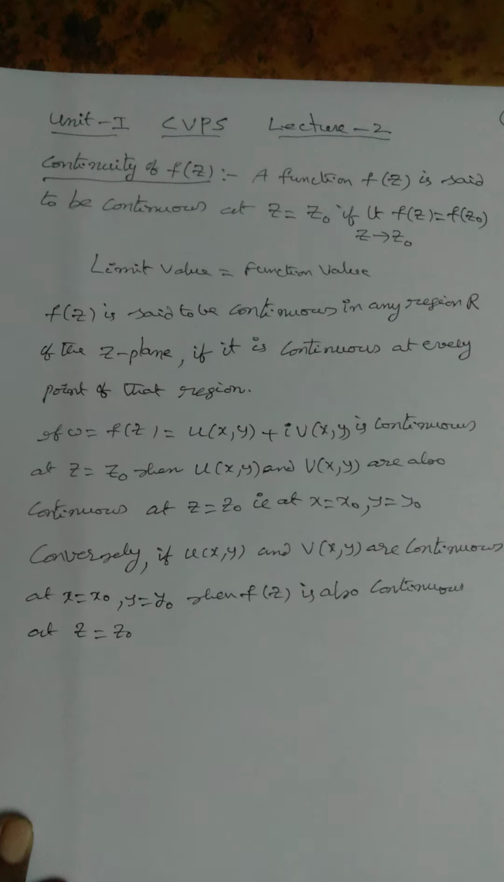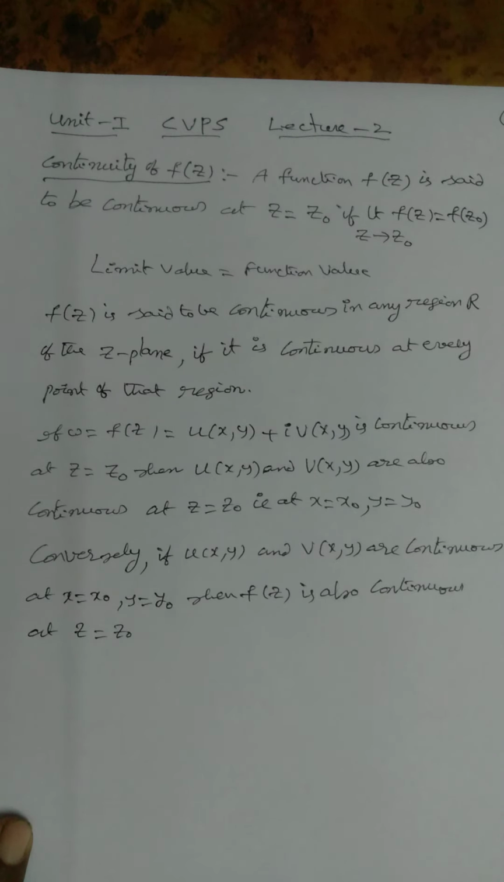And also, a left limit is there, right limit is there. Suppose left limit is not equal to right limit, then the function is not continuous. If left limit is equal to right limit is equal to function value, then the function is continuous. These are the concepts of intermediate level.